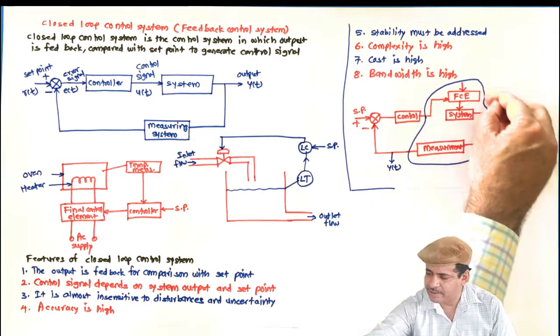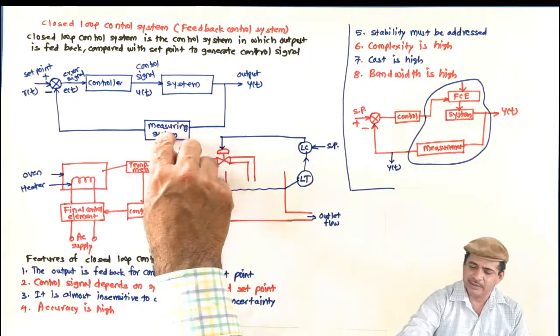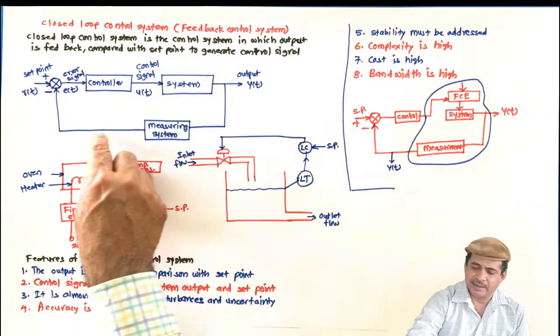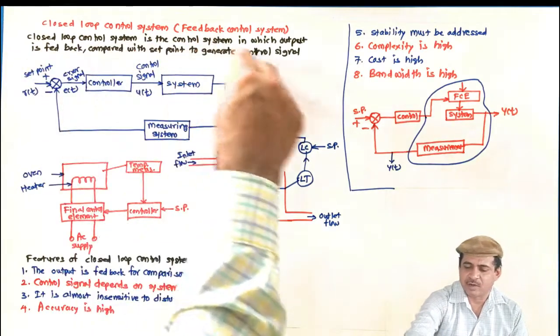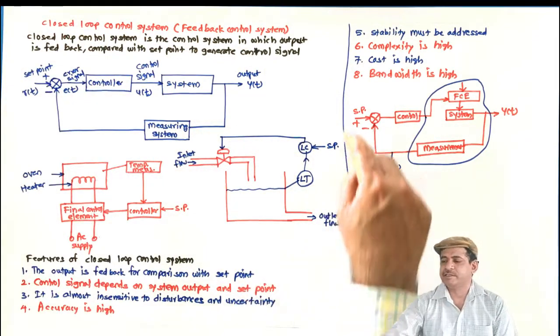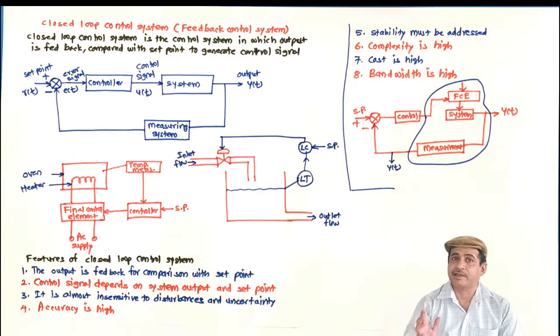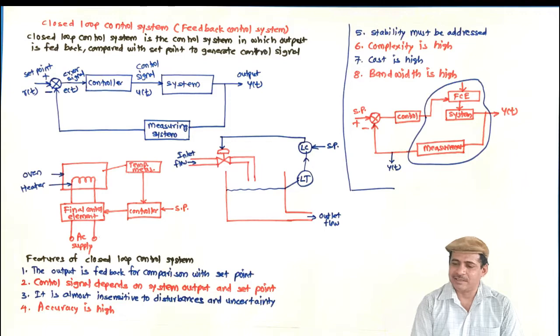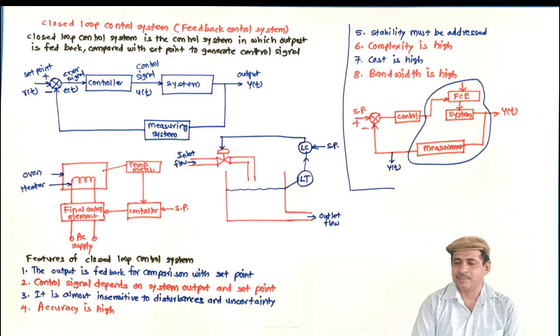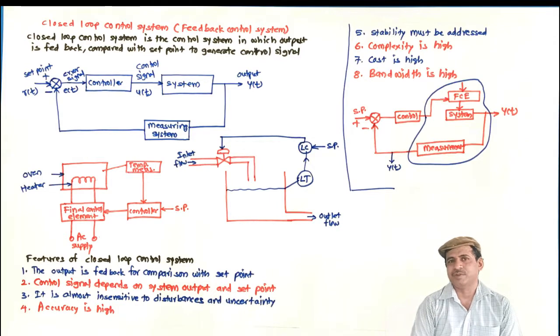So this completely is treated as a system, and then even this will be treated as a system, and output will be taken from here. But for the purpose of representation and analysis, this block diagram is used, and this is the diagram which is used in practice while real life implementation. So it is enough for now. What we will do in the next class, we will have another kind of a strategy called feed forward system, and we will compare the feedback control system with feed forward control system. So this is enough for now. Let us meet in the next class.